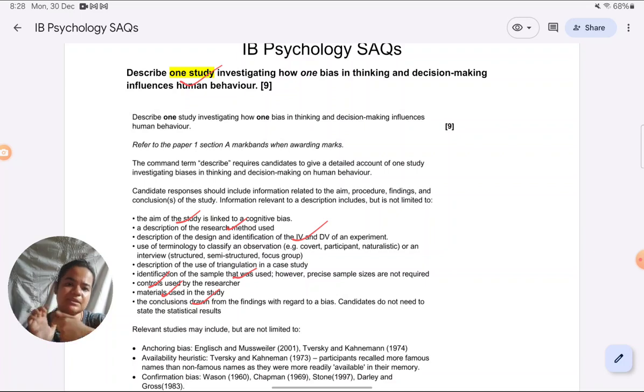Even if you're not explicitly pointing it out, this is the IV, this is the DV, you can write it that way, but make sure that those things are included. So you have to give that. Versus this, if it was describe a cognitive bias and you were just using the study as a support, then you wouldn't be required to give all these details about the study. Then you had to give the study as briefly as possible, only as much as it supports the cognitive bias.